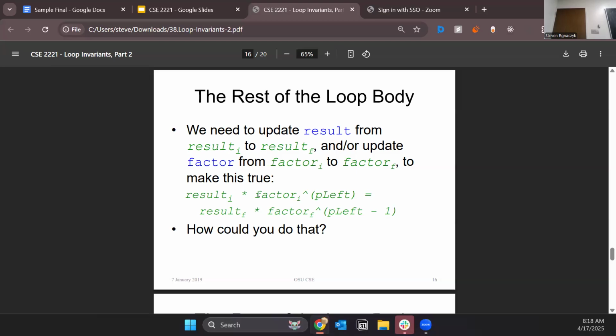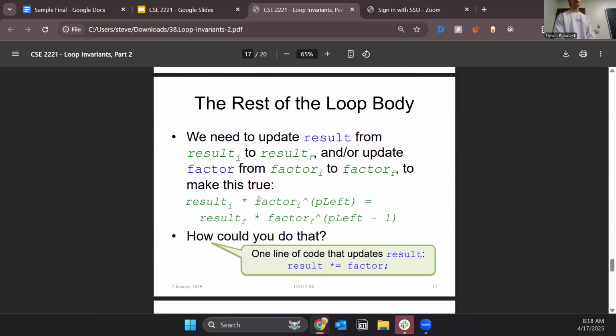So in order to maintain the loop invariant, that this part of the expression, result times factor to the power of P left, is equal to X to the power of P, we have to either increase result or factor. Increase it from result I, result initial, to result F, final, and or update factor from factor I to factor F, where I and F are just initial and final.